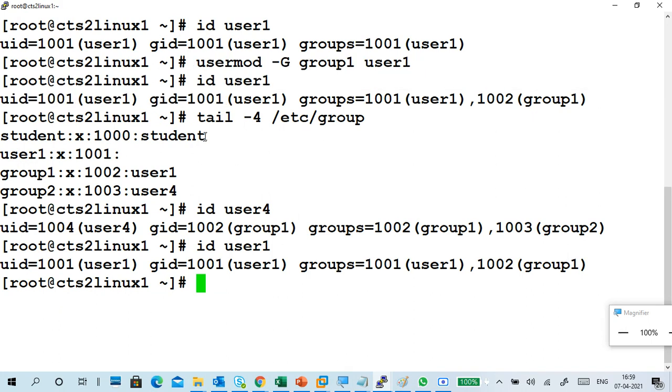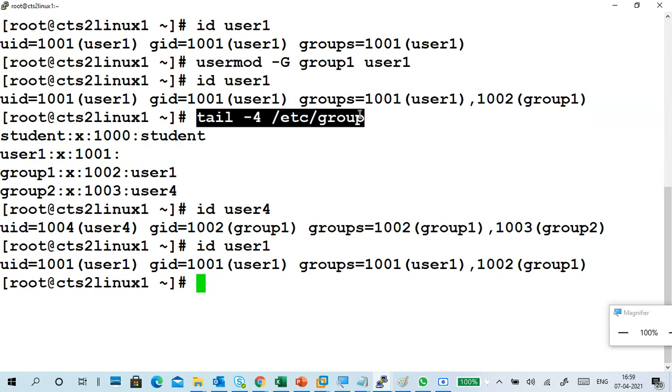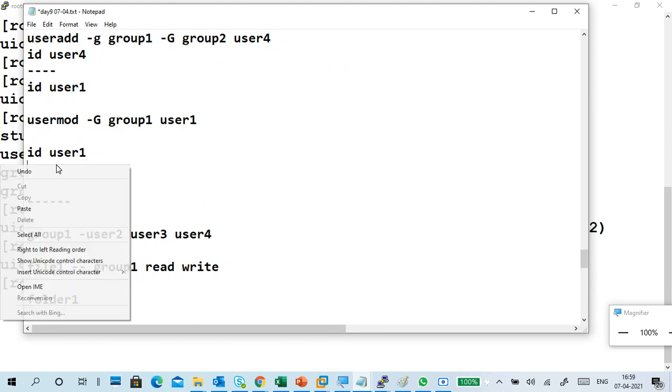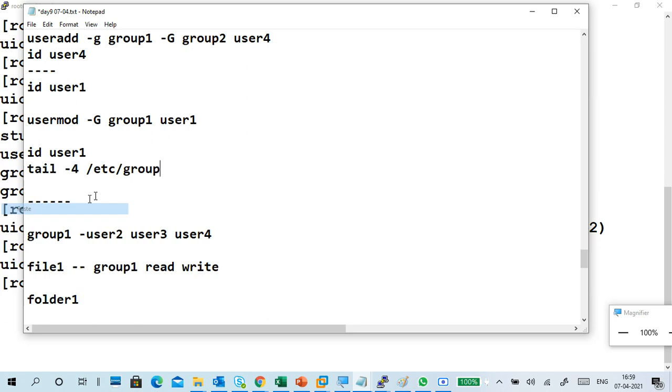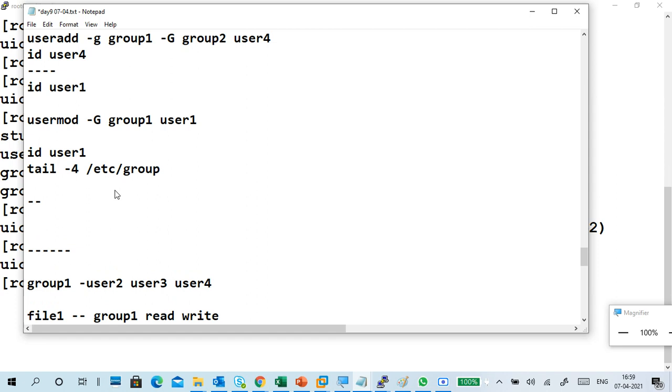For observations and all we can check it. Okay, like that. What I want to do is, I have a user 1.